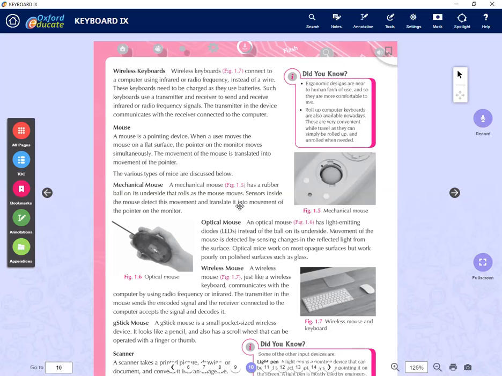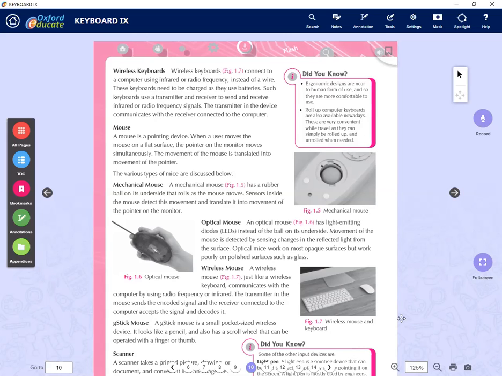The next category we're going to see is the mouse. For mouse we have mechanical mouse, optical mouse and wireless mouse. This mechanical mouse is now out of the market. You rarely see that. Maybe in an old computer shop you can find one, or a damaged one. But the optical mouse is available most of the time now. It has an LED bulb underneath. So LED bulb, right? It is the same thing, right?